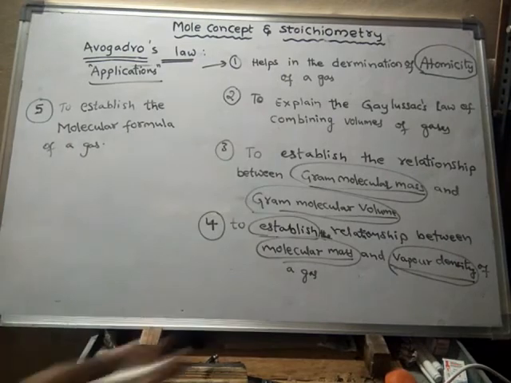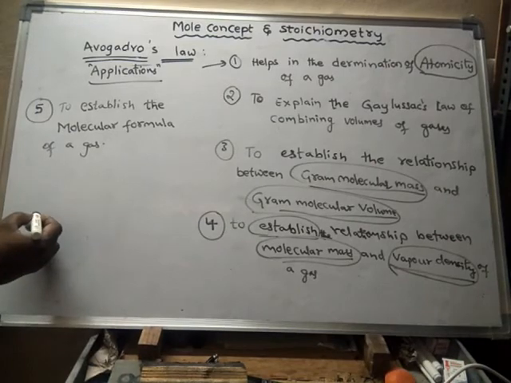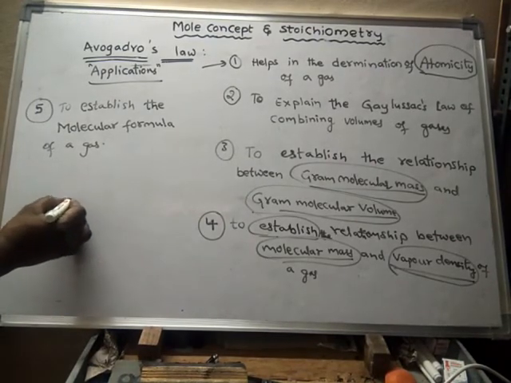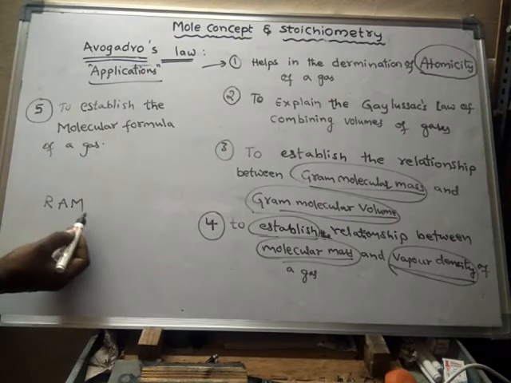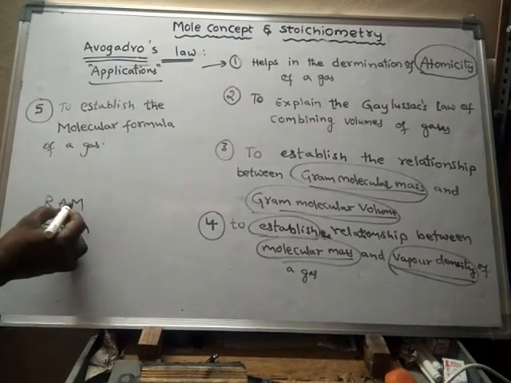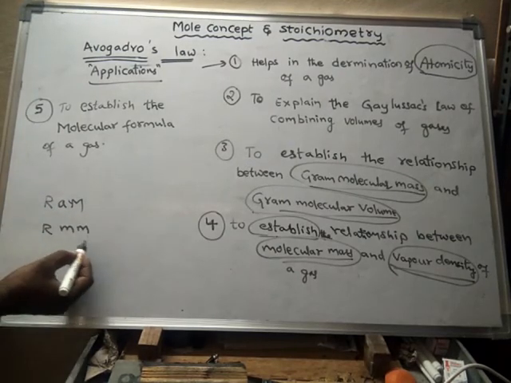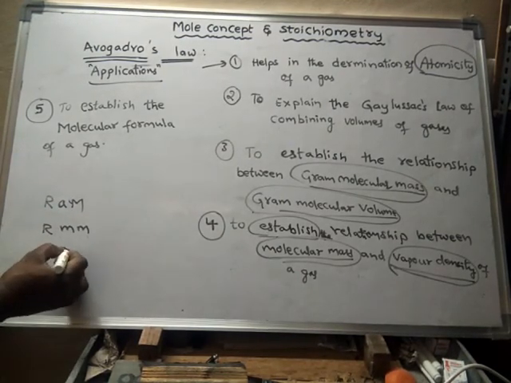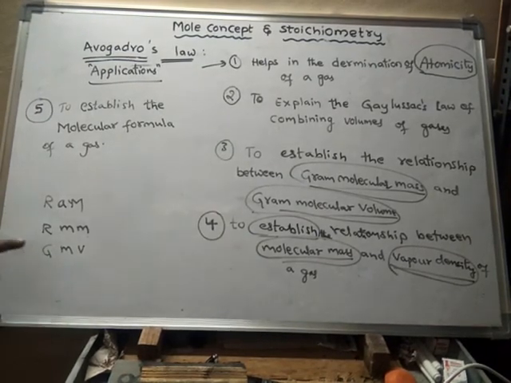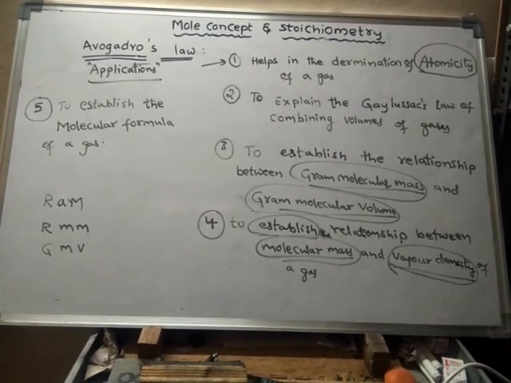Mainly we have to learn the terms relative atomic mass, relative molecular mass, and gram molecular volume. These three are very important. We will learn this terminology in the next video.